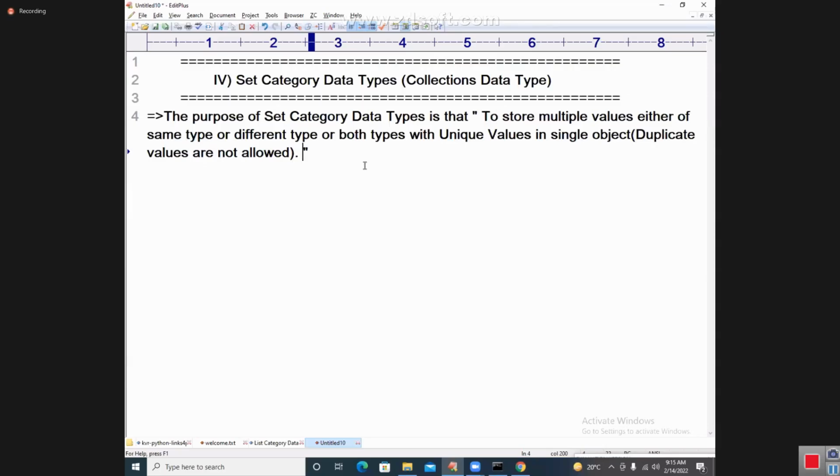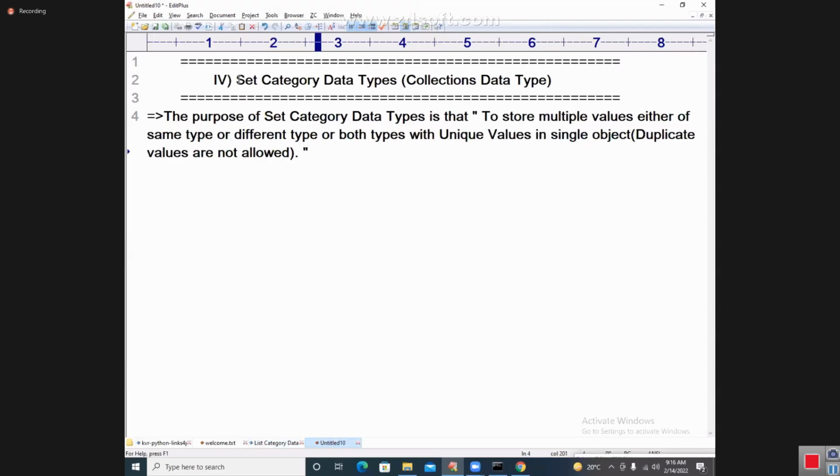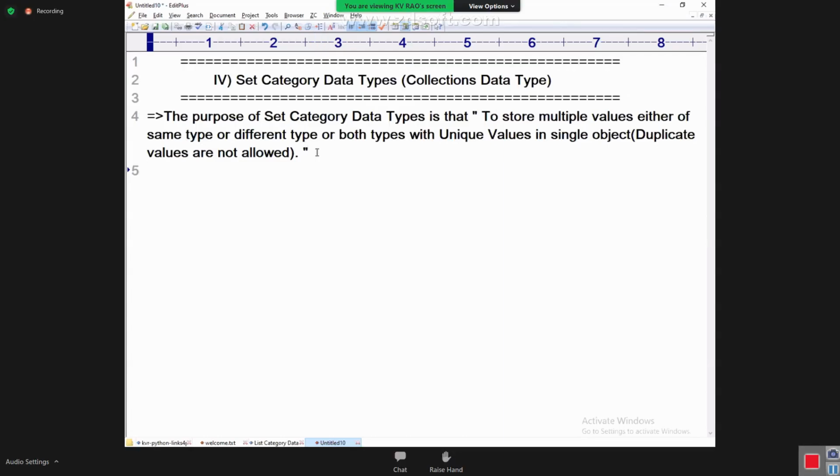So the first question you will come across from the interview point of view is, what is the difference between list category and set category? List category allows any kind of values, with unique as well as duplicates. You have seen that in the class. Whereas the set category allows only unique values. Any kind of values are allowed, but only unique values in a single object. Duplicate values are not allowed, my dear students.